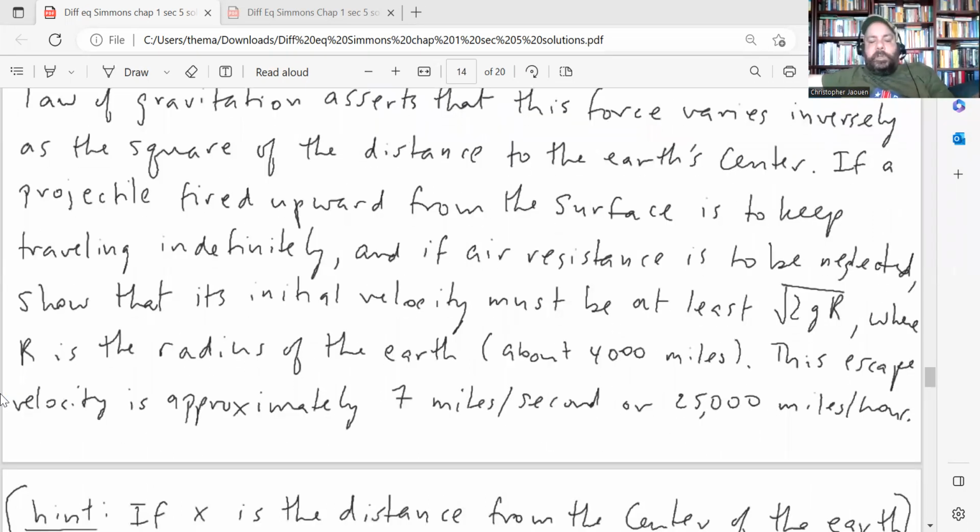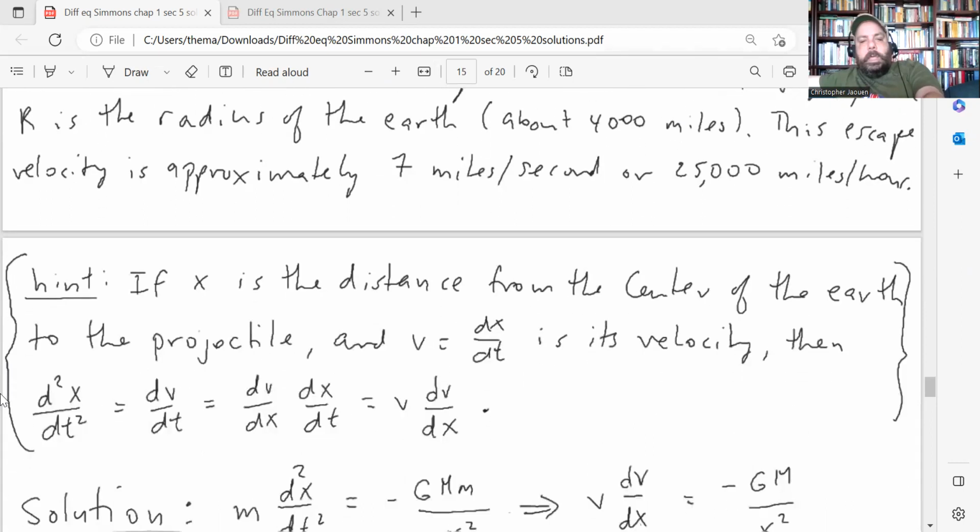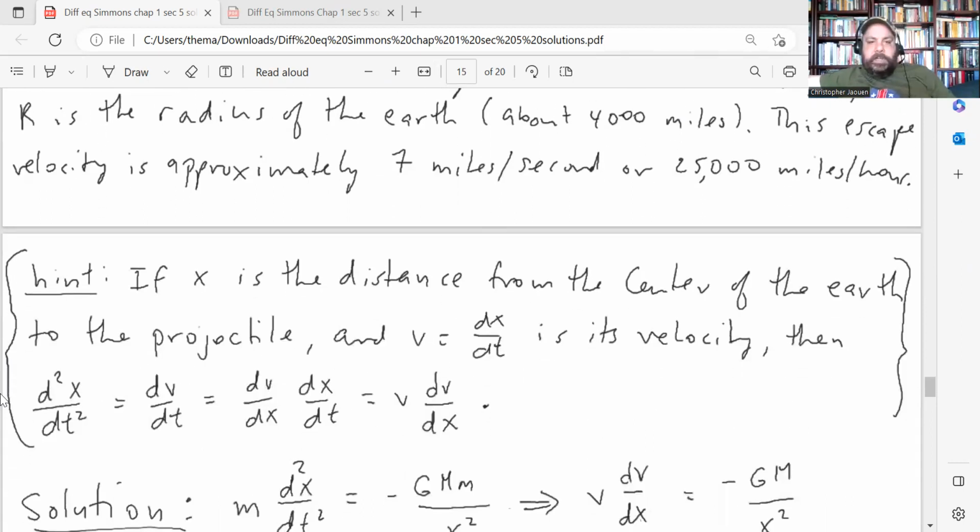And if you plug in the numbers, when you solve the problem, you'll see that this is approximately 7 miles per second or 25,000 miles per hour. And he does give a hint here on how to set up the differential equation. If x is the distance from the center of the Earth to the projectile and v = dx/dt is its velocity, then you can use the chain rule to write the second derivative of x with respect to time as v times dv/dx.